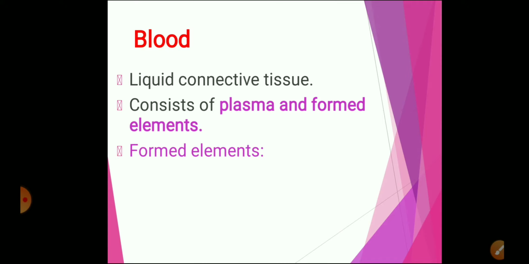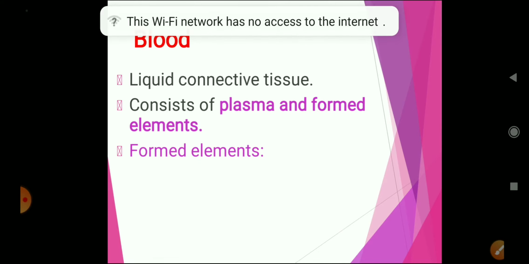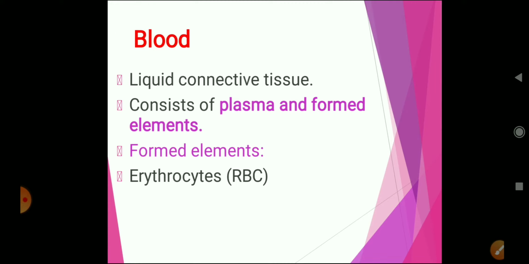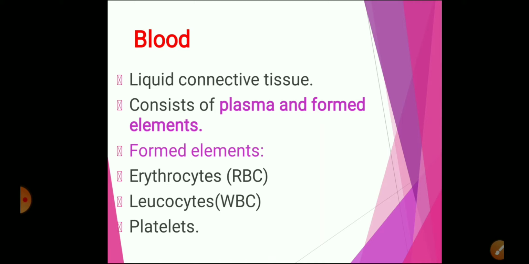Now, there are three major formed elements. The formed elements include erythrocytes or the red blood cells, leukocytes or white blood cells, and platelets, also called thrombocytes. Now let us study each of these components in detail.